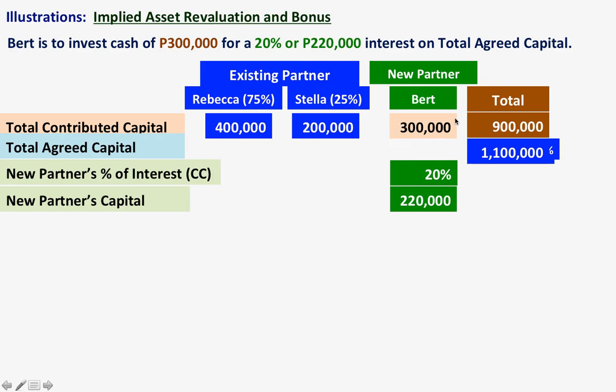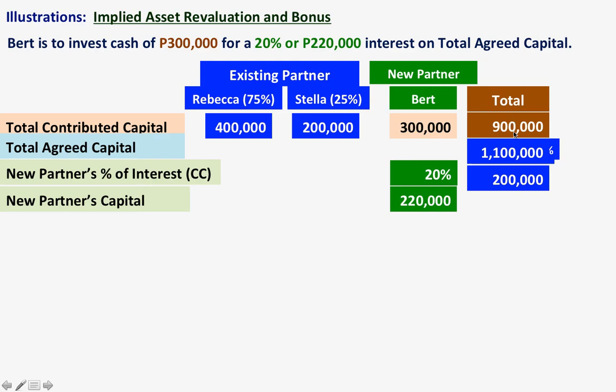Okay, even though it resulted in a bonus, which would usually make these equal, however, you already have the percentage of interest, which is exact. The assumption that the total contributed capital is equal to total agreed capital is only an assumption. But here you are already given the percentage and the amount, so you can calculate the total agreed capital. So 20% of 1,100,000 will give you 220,000. Okay, so it's exact.